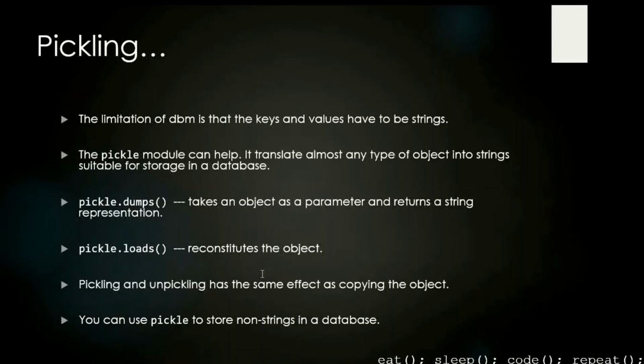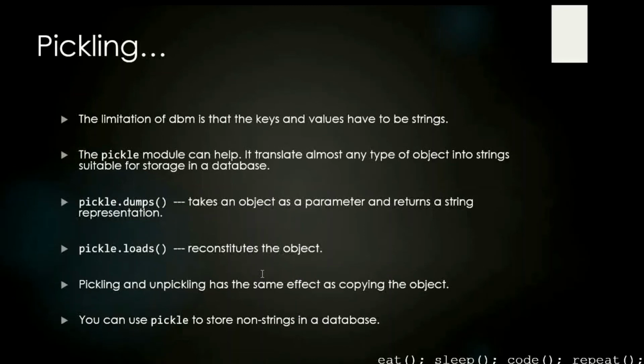Now here the pickle module comes into play, where it translates almost any type of object into strings, which is suitable for storage in a database. So if you try to have any other data type like a list or tuple, you're going to get an error.